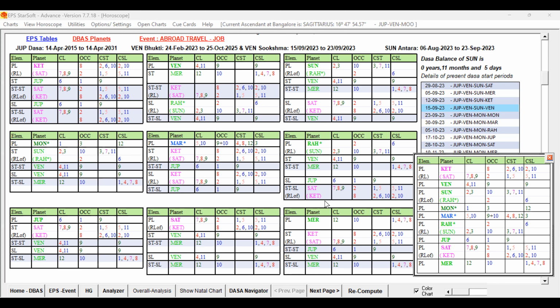Venus, but it is not having any grouping. 9, 9, 11 is there. No, 9, 12, 3, 9, 12 is not there. Sun, yes, green, but 3, 3 only. It is not talking about abroad travel, but it is supportive for that, right? And Moon, 1, 3, 12. At least Moon is having 3 and 12.